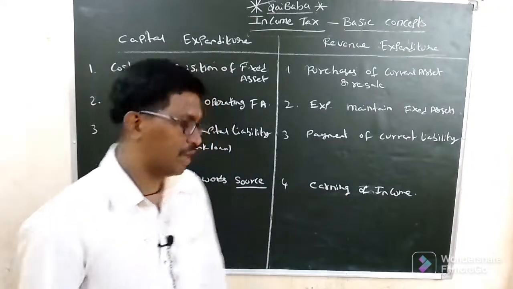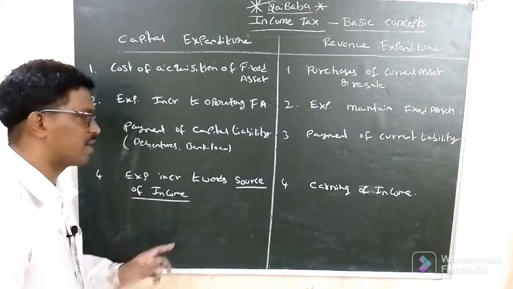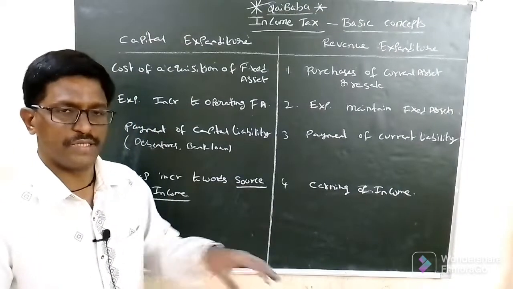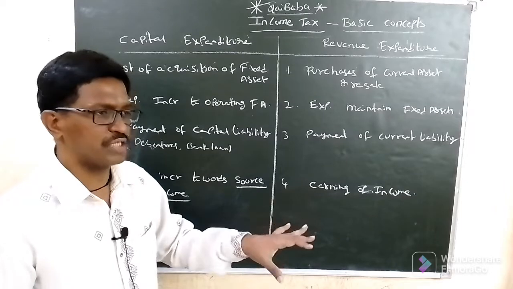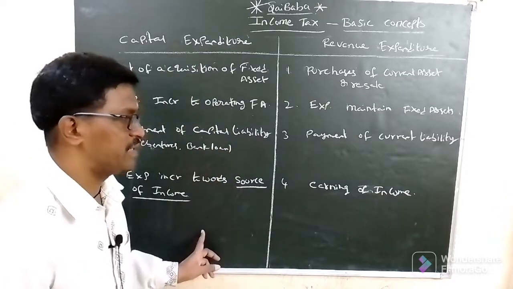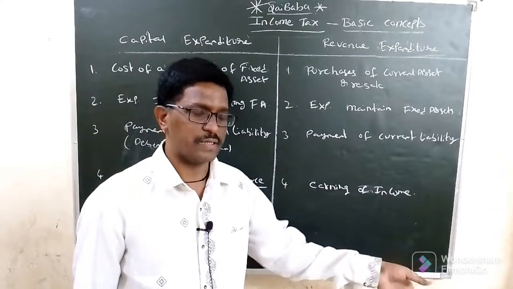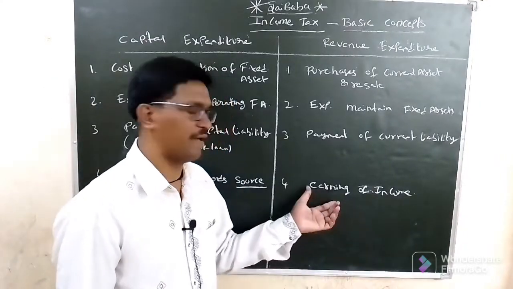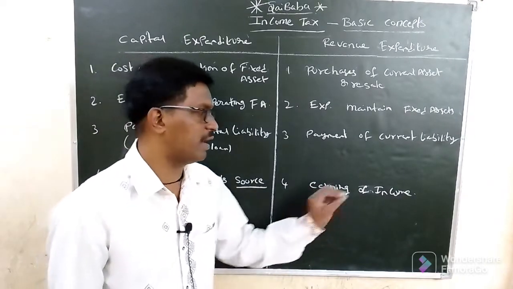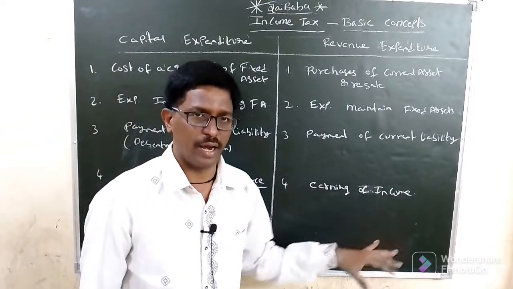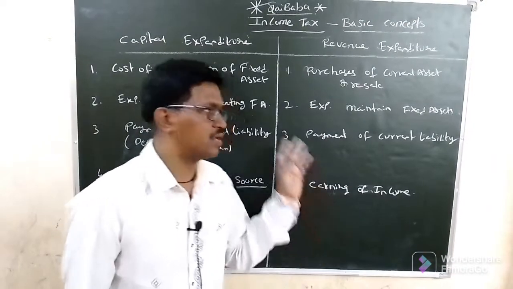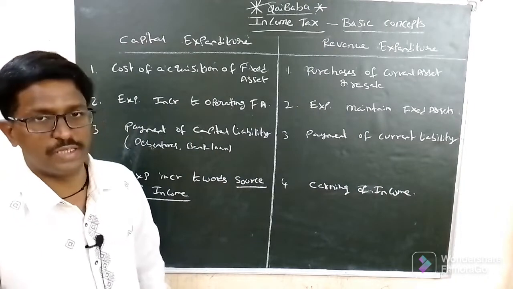Next one, expenditure incurred towards the sources of income. For example, purchasing a machinery is a source of income for our livelihood, so it is capital expenditure. Earning of income through the purchase of a fixed asset is capital, whereas spending to earn regular income is revenue expenditure. Those are the differences between revenue expenditure and capital expenditure.